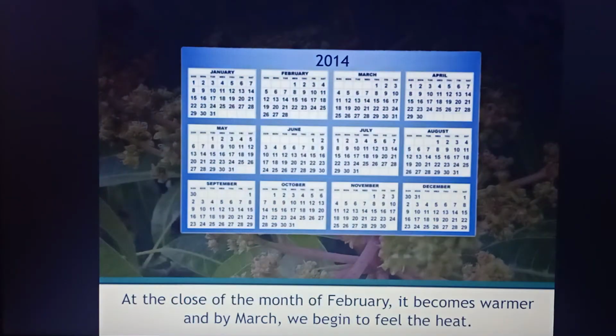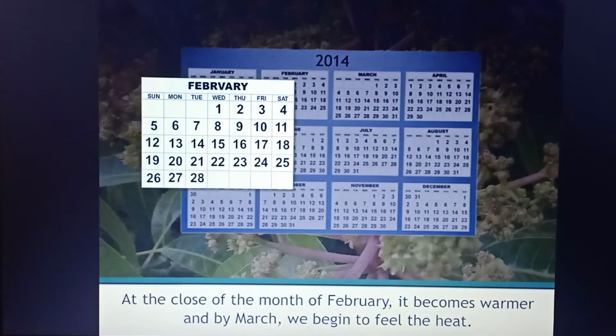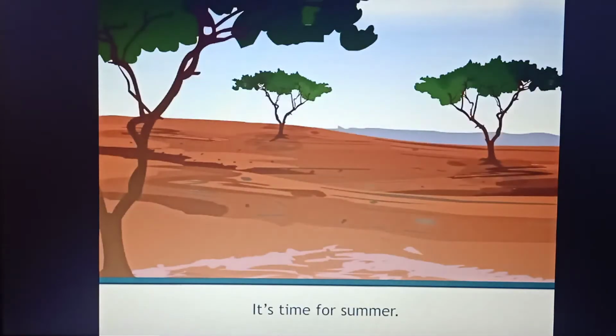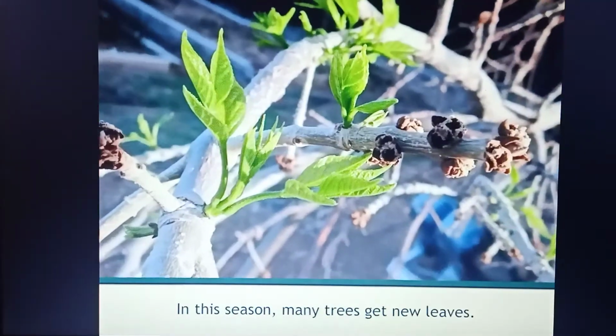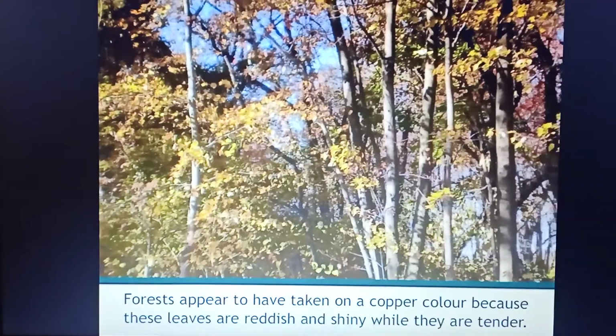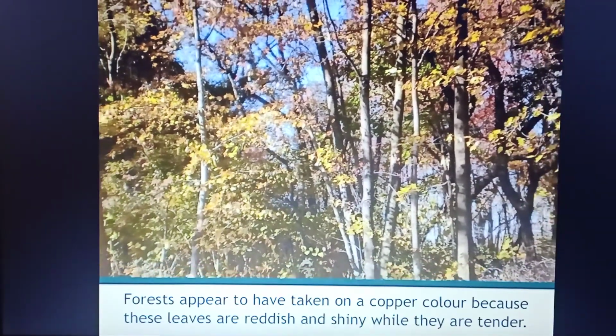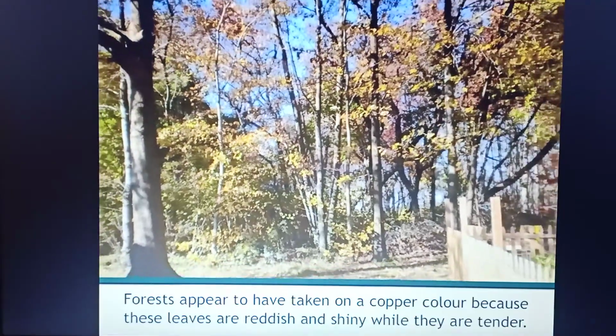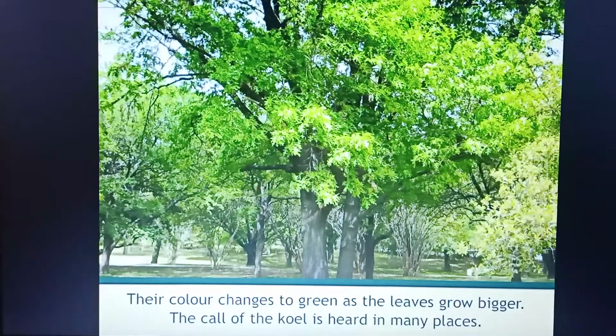At the close of the month of February, it becomes warmer and by March we begin to feel the heat. It's time for summer. In this season, many trees get new leaves. Forests appear to have taken on a copper color because these leaves are reddish and shiny while they are tender. Their color changes to green as the leaves grow bigger.